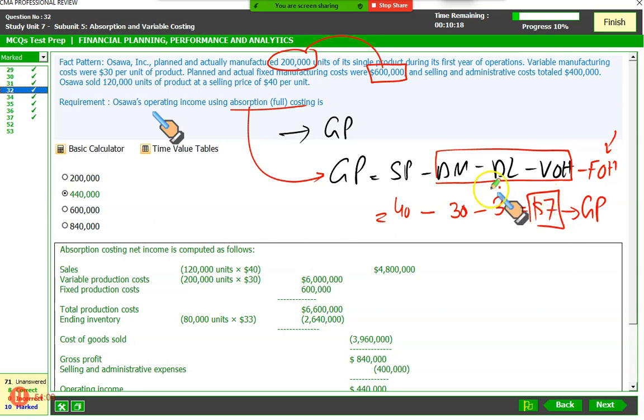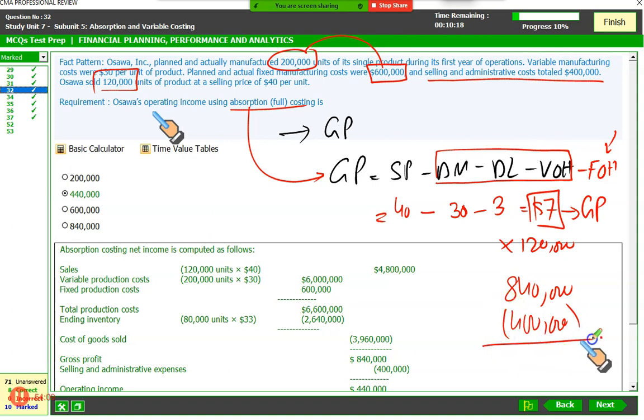Now $7 is a gross profit. How many units did we sell? We sold 120,000. So what is the total gross profit? You multiply 7 by 120, and that gives you 840. Now out of this 840, which is your gross profit, you will deduct your operating expenses. What operating expenses? Selling expense, administration expense. We have it here, selling and administrative expense 400. So if you deduct 400 from this, you will come directly to the same answer, but from zero. We did everything in the natural flow of things, and that's how we find the gross.